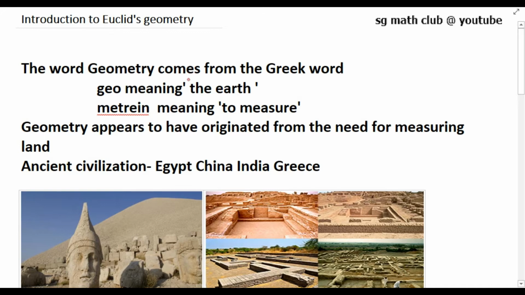In today's video, we are going to learn about Euclid's geometry. The word geometry comes from the Greek word geo meaning earth and metron meaning to measure. Geometry appears to have originated from the need for measuring land. This branch of mathematics was studied in various forms in every ancient civilization, be it in Egypt, China, India, Greece, etc. The people of these civilizations faced several practical problems which required the development of geometry in various ways.